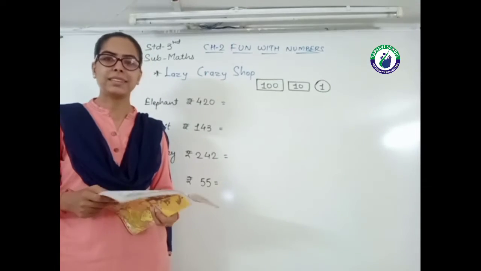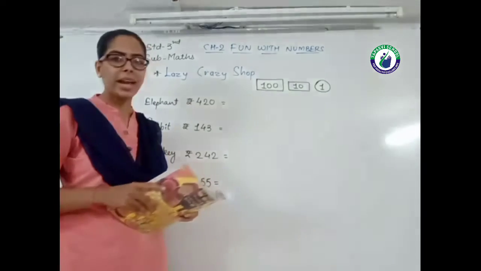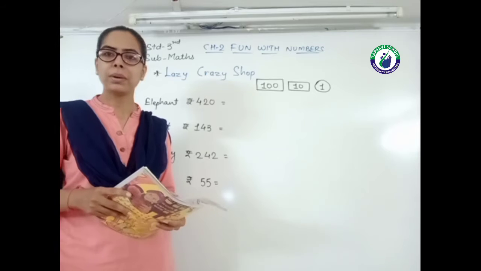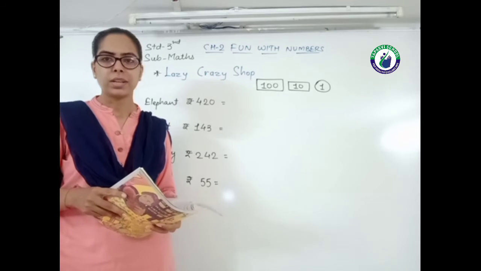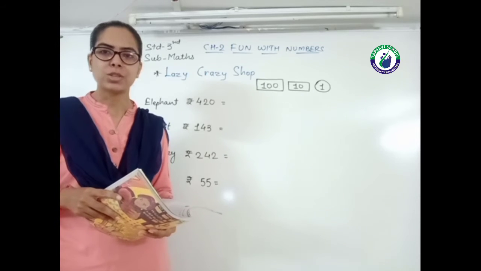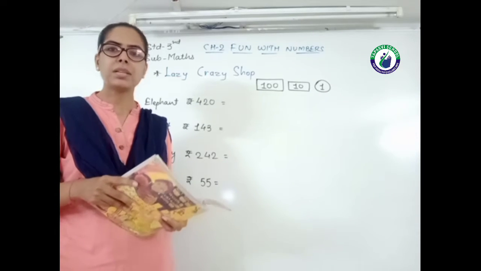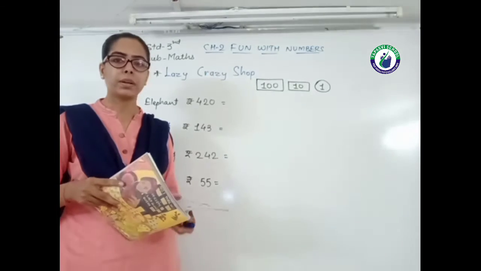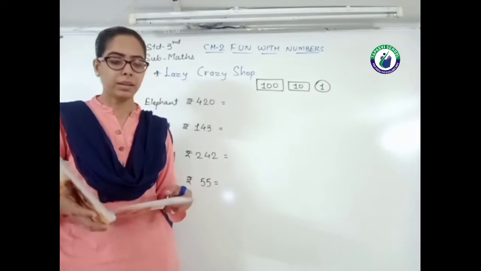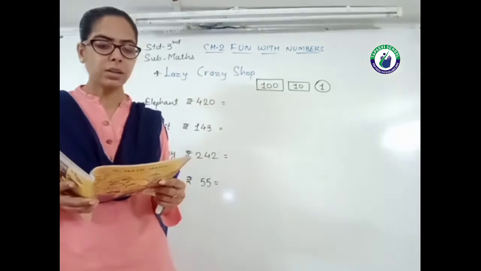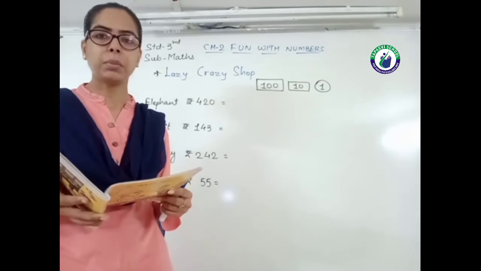After buying the things, all these animals are supposed to pay money to the shopkeeper. जो shopkeeper है lazy crazy, जो shop का owner है lazy and crazy. So all these animals pay money to the shopkeeper. But कैसे pay करेंगे वो देखते हैं. Lazy and crazy also has a crazy way of taking money.